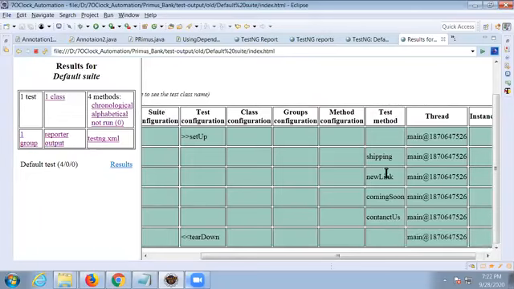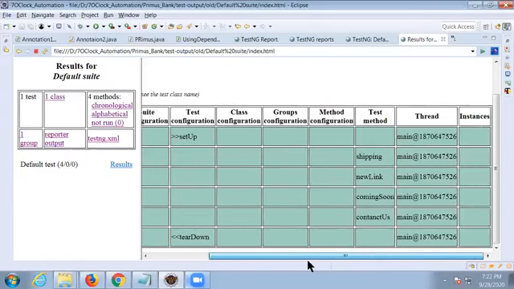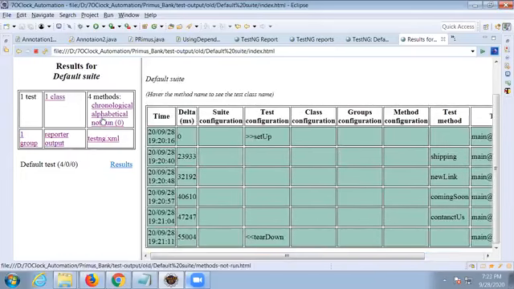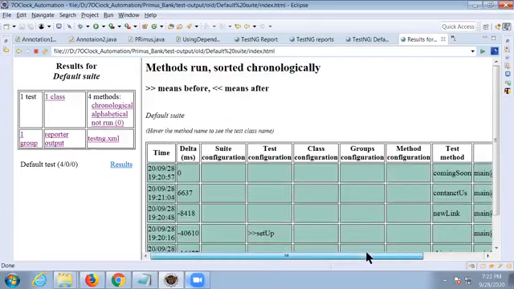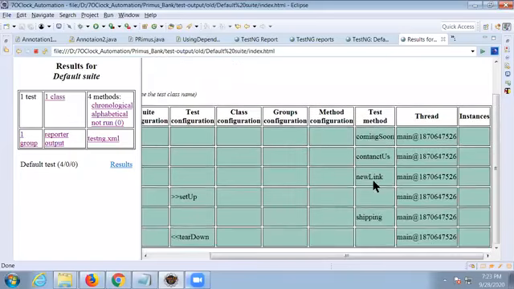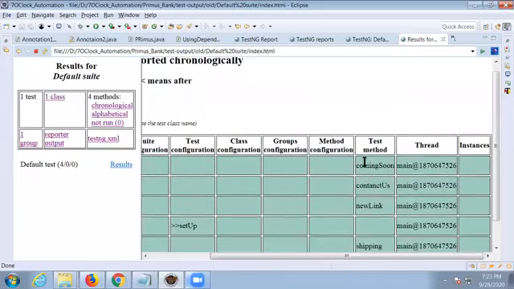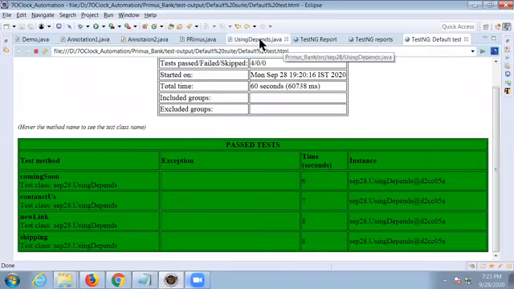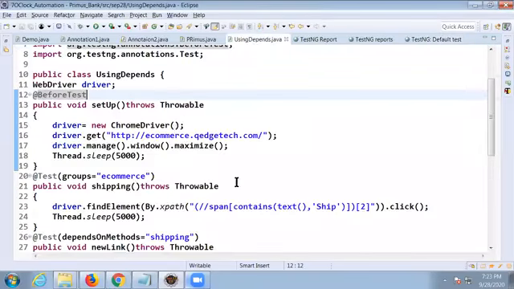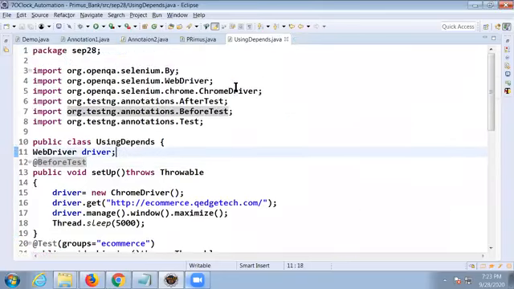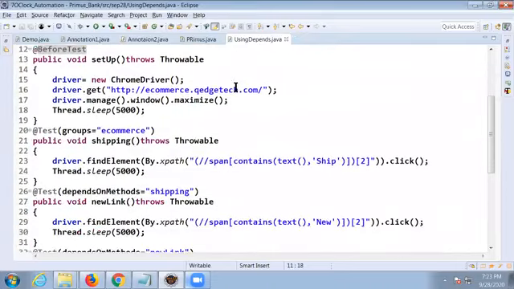So these test methods are for a group. Do we have any group here? No group configuration. All are in alphabetical order. Even if you want to prioritize them, we can prioritize. All of you know how to prioritize, so that they execute according to priority. How do you prioritize your test cases? Here also we can prioritize. Like that, we can use dependsOnMethods, different ways here. That is a good advantage we have in TestNG. You don't find all these options in WebDriver. Yes or no? That is the reason we are choosing TestNG.